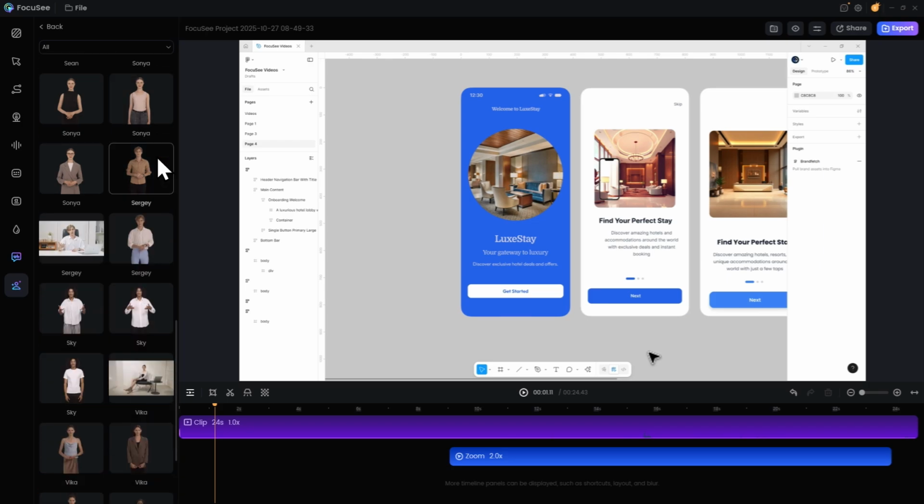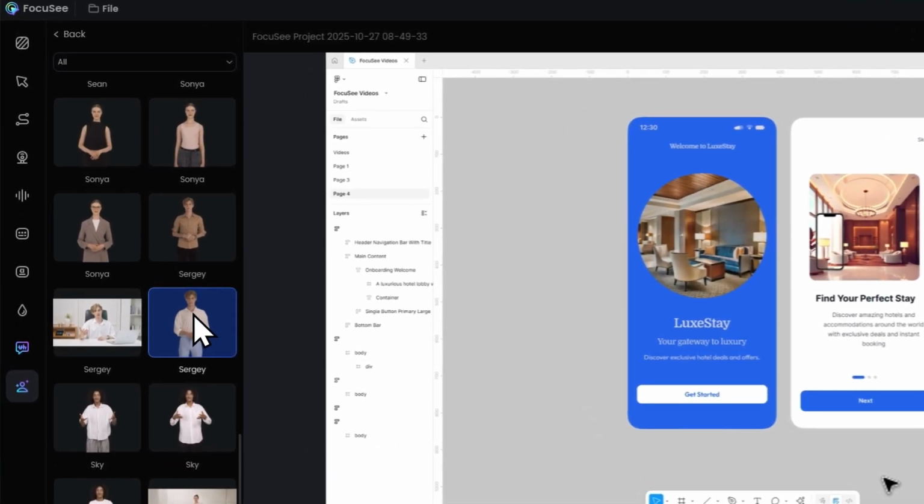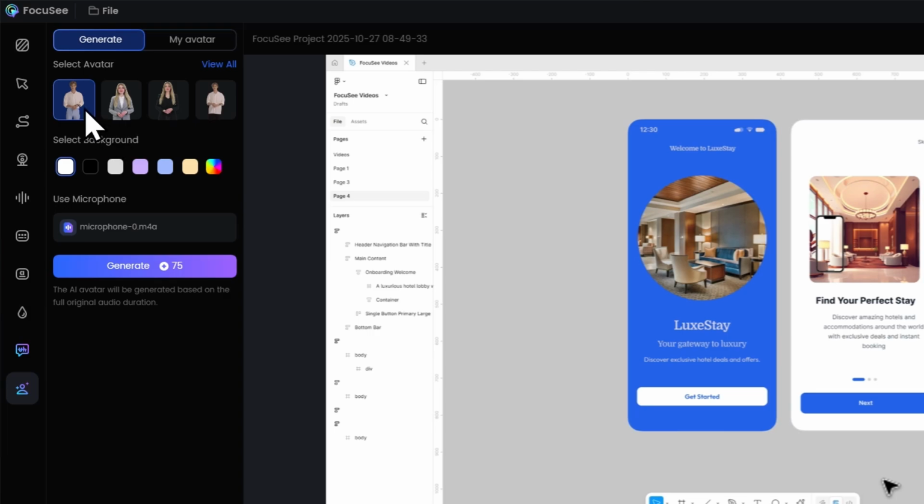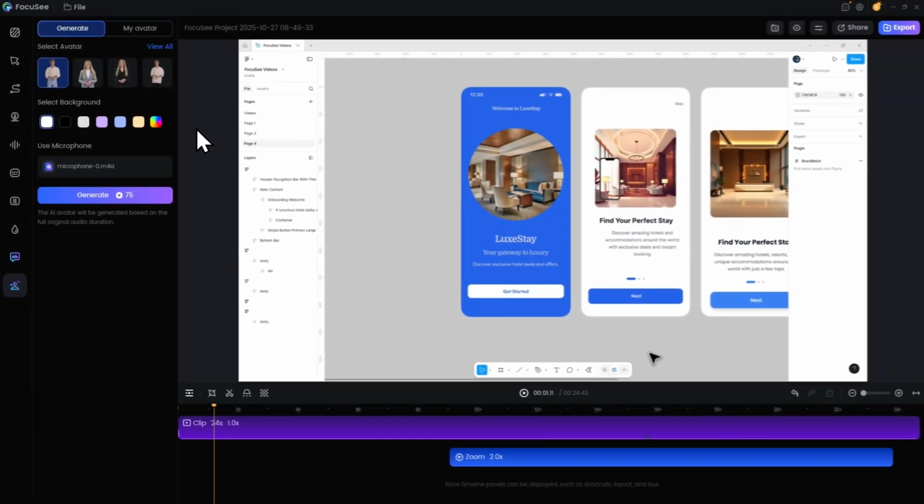Choose from over 100 avatars, from polished professionals to friendly, casual presenters. Each avatar is crafted to match different industries and audiences, giving your brand a recognizable, unified look across all videos. Forget hiring actors or rescheduling shoots. Just pick your avatar and start creating.